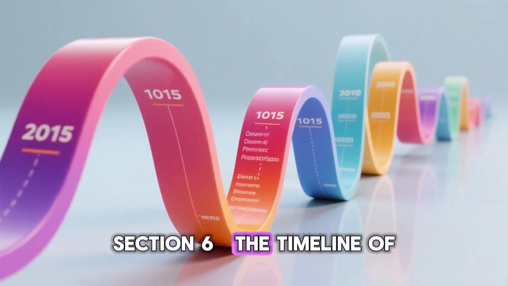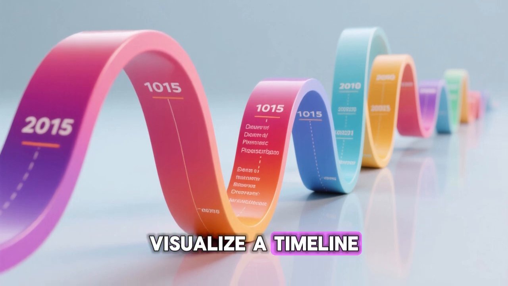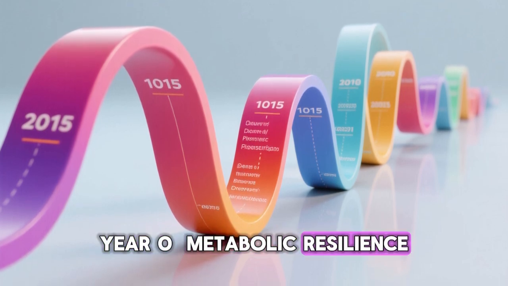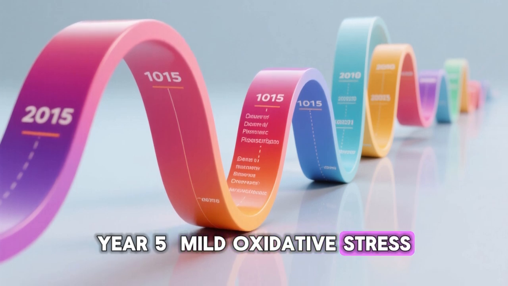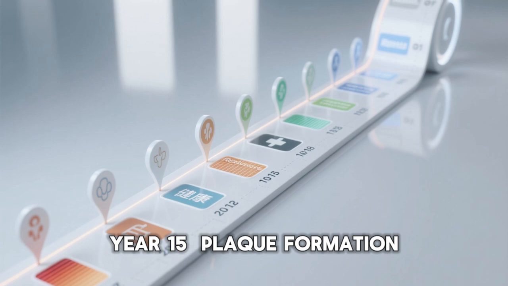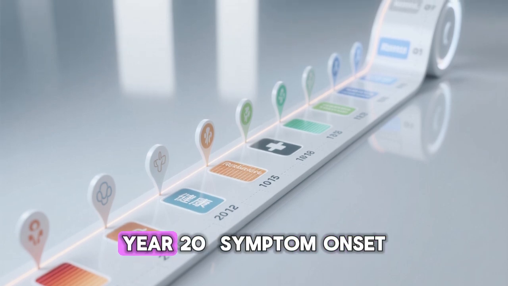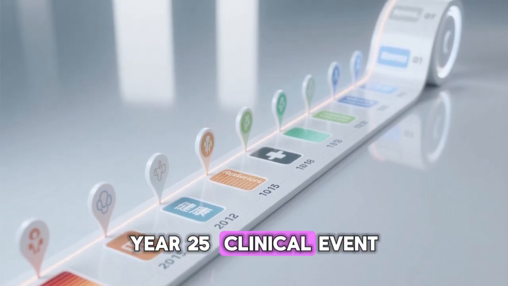Section 6: The timeline of disease. Let's visualize a timeline. Year 0: Metabolic resilience. Year 5: Mild oxidative stress. Year 10: Endothelial dysfunction. Year 15: Plaque formation. Year 20: Symptom onset. Year 25: Clinical event.